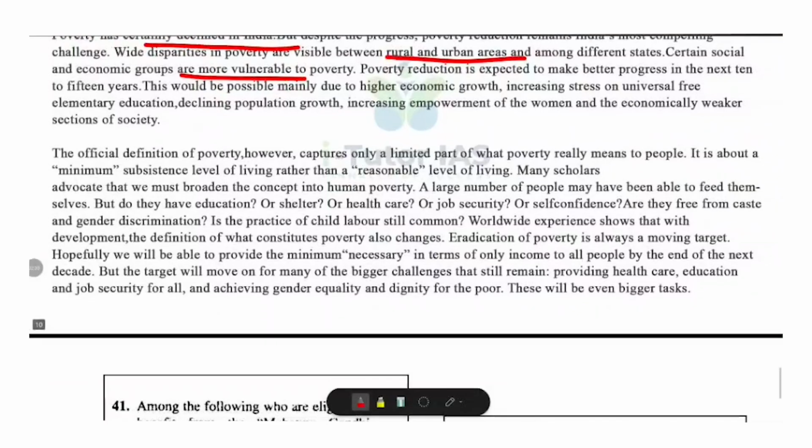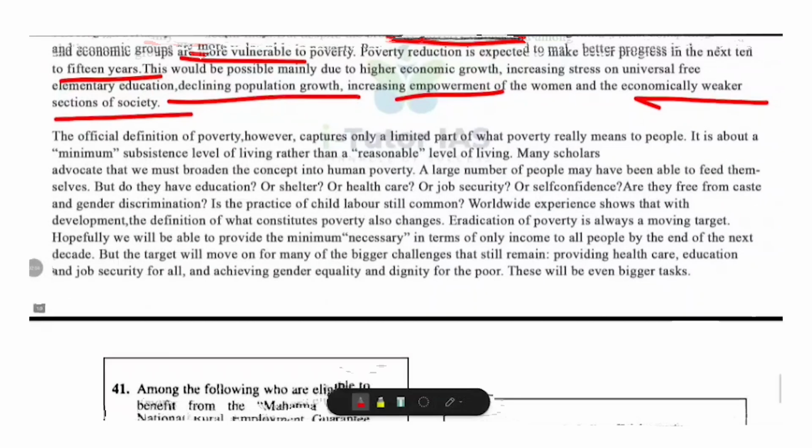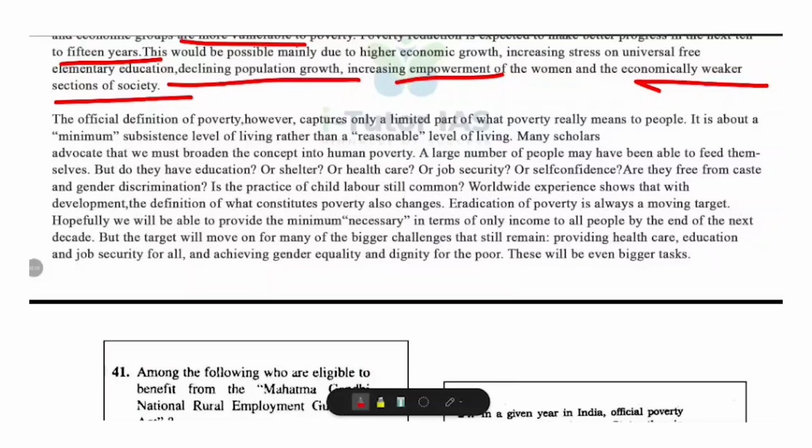Now, future progress. Poverty reduction is expected to accelerate in the next 10 to 15 years. High economic growth, universal free elementary education, declining population, then increasing empowerment of women and economically weaker sections of the society. Now, what are the limitations of the official poverty definition? Official poverty measures focus on minimum subsistence level, not a reasonable standard of living.